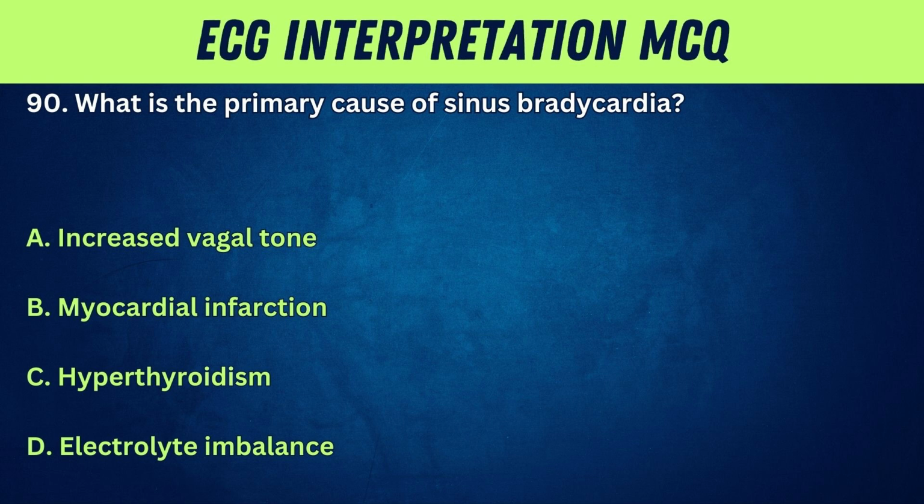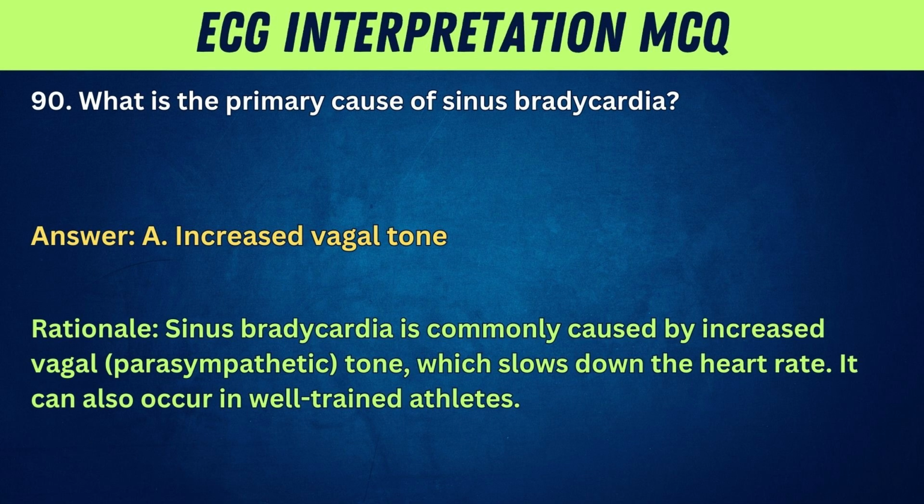90. What is the primary cause of sinus bradycardia? A. Increased vagal tone. B. Myocardial infarction. C. Hyperthyroidism. D. Electrolyte imbalance. Answer: A. Increased vagal tone. Rationale: sinus bradycardia is commonly caused by increased vagal, parasympathetic, tone, which slows down the heart rate. It can also occur in well-trained athletes.